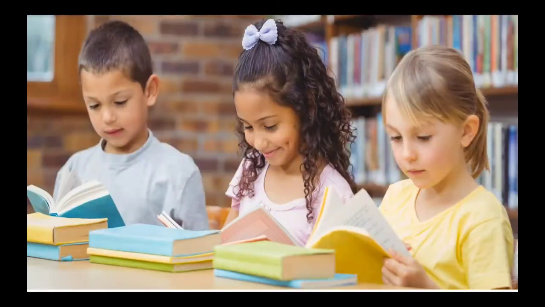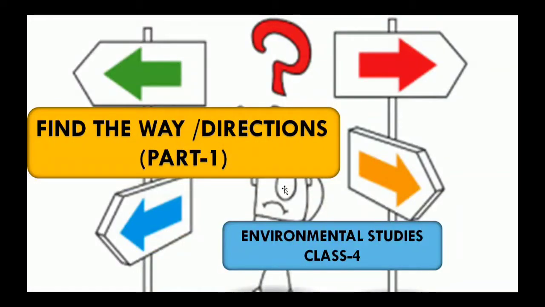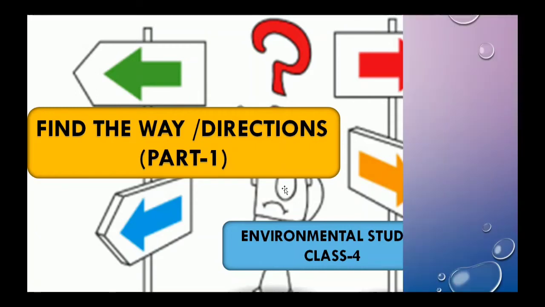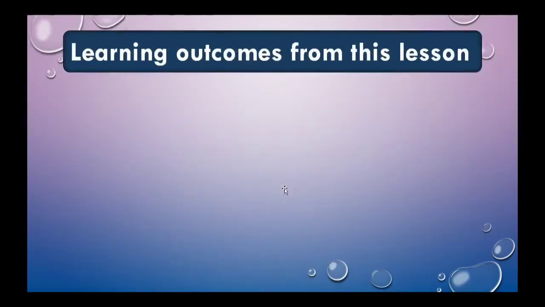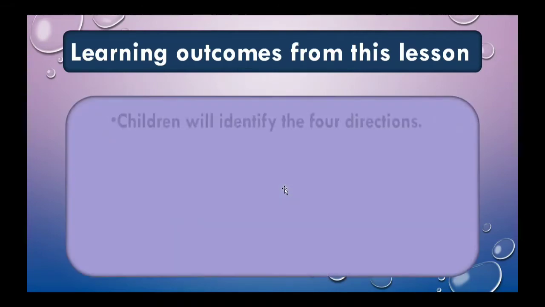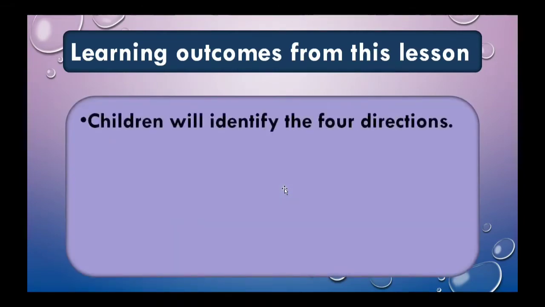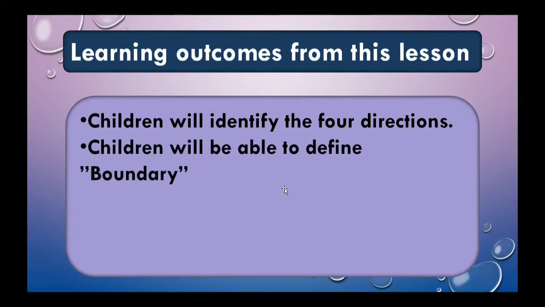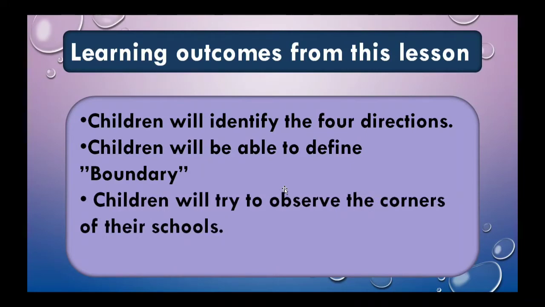Children, today's lesson is Find the Way: Directions. You will achieve the following learning outcomes from this lesson. You will identify the four directions. You will be able to define boundary. You will try to observe the corners of your schools.